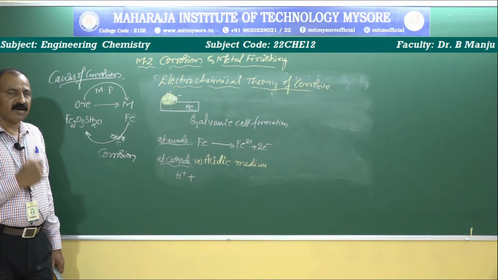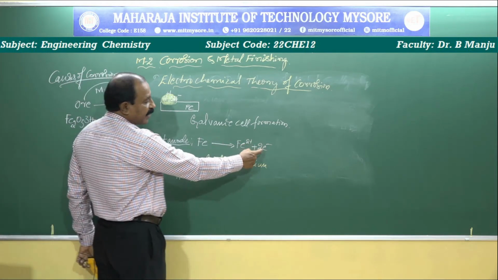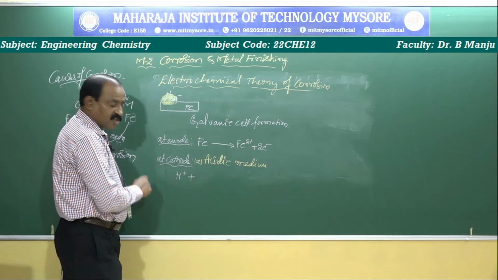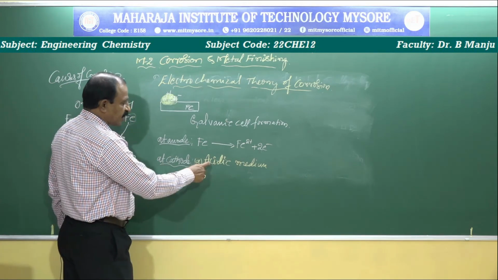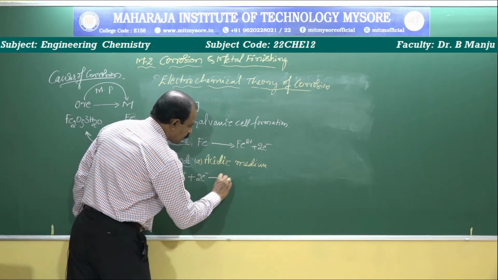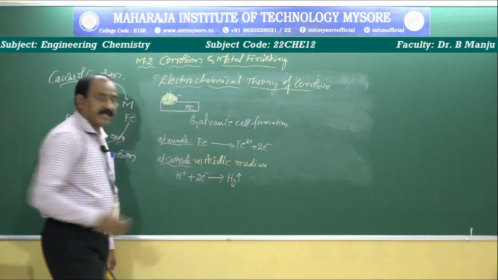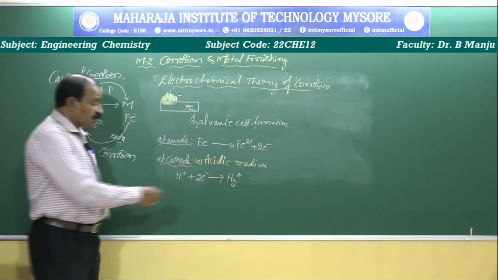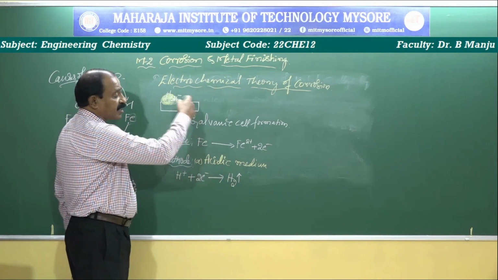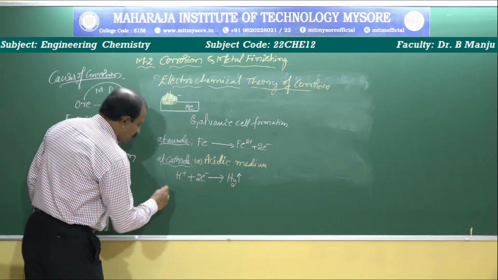Reduction means gaining of electrons, oxidation means removal of electrons. The electrons liberated at the anode are accepted at the cathode and undergo reduction. The H+ ions in the acidic medium gain electrons and are converted into hydrogen gas. Continuous liberation of hydrogen gas increases the rate of corrosion. That is another factor that increases the rate of corrosion.